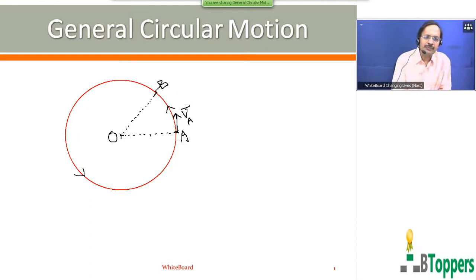Then the velocity of the particle at the position B will be along the tangent to the circular path at B. VB bar represents the velocity vector at the point B. So VA bar is the velocity vector at the point A, which acts along the tangent to the circular path at A, at 90 degrees to the radius of the circle. The small r denotes the radius of the circular path. VB bar is the velocity of the particle at the point B, which acts along the tangent to the circular path at B.